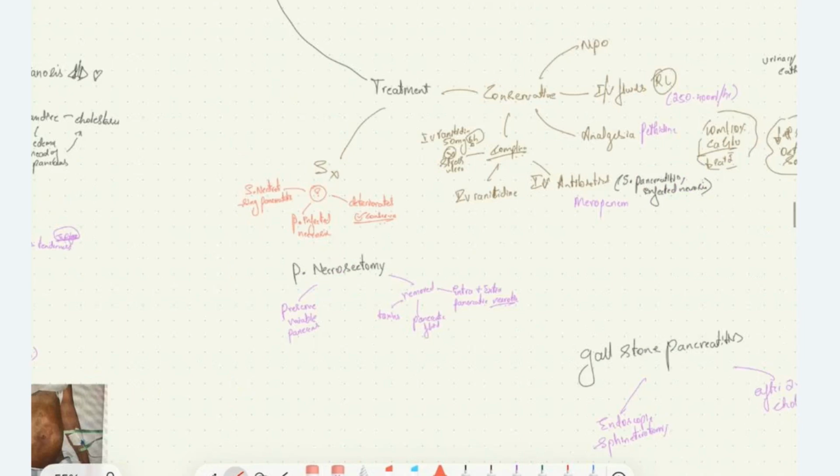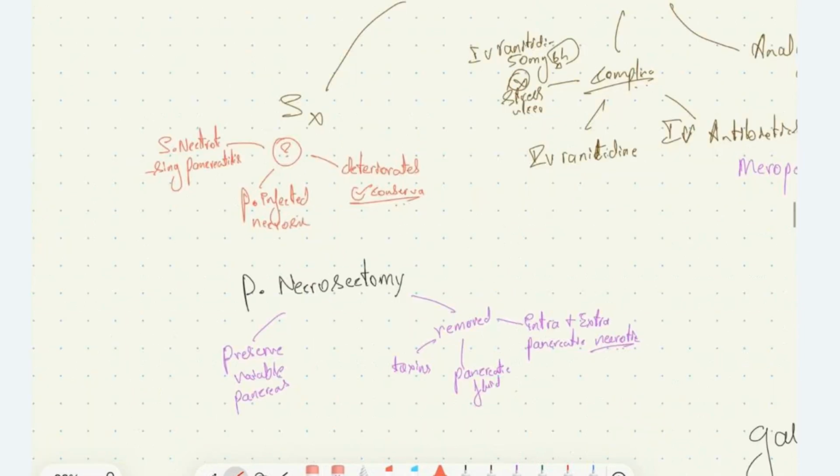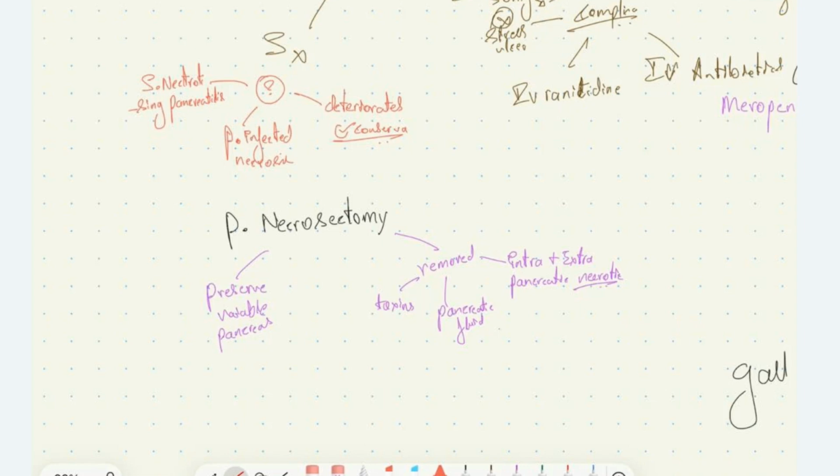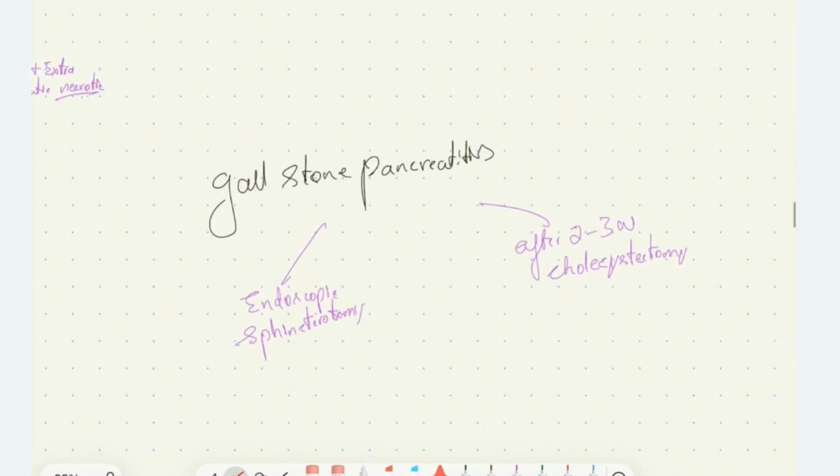The surgery is only performed in severe necrotizing pancreatitis, pancreatic infected necrosis, or if the patient deteriorates even after giving conservative management. The surgery is pancreatic necrosectomy, where the intra and extra pancreatic necrotic material is removed along with pancreatic fluid and toxins by preserving the viable pancreatic tissue. In gallstone pancreatitis, initially we perform endoscopic sphincterotomy followed by cholecystectomy after 2 to 3 weeks.